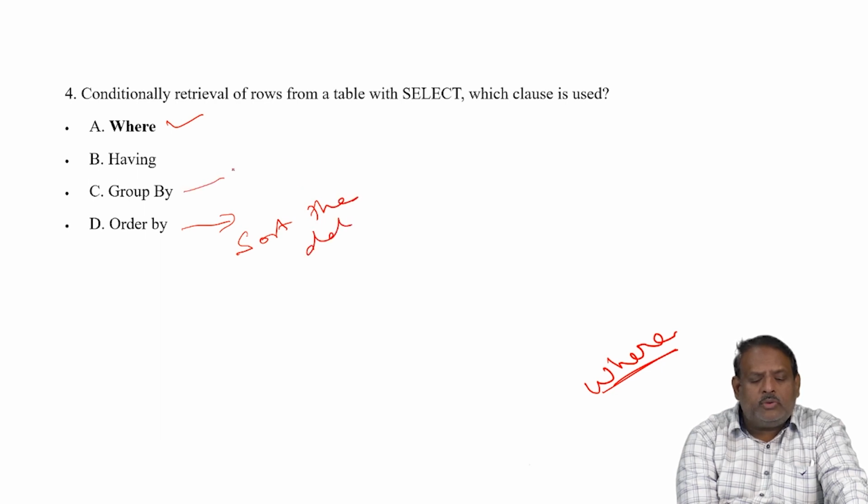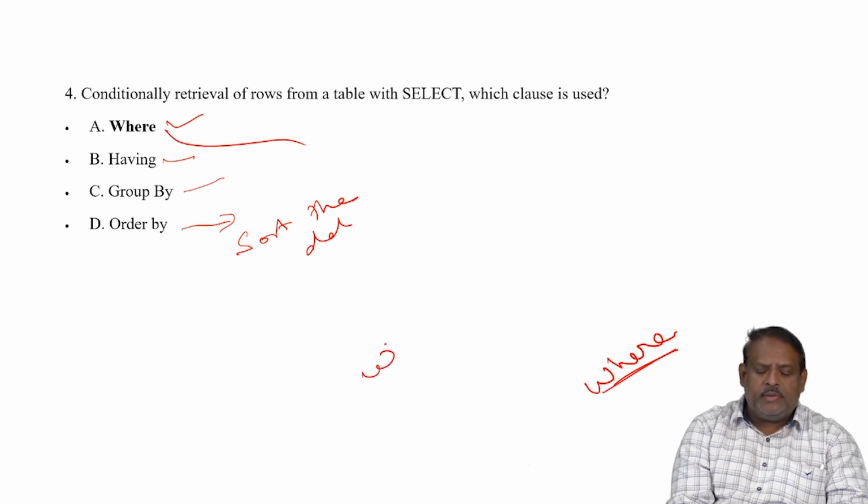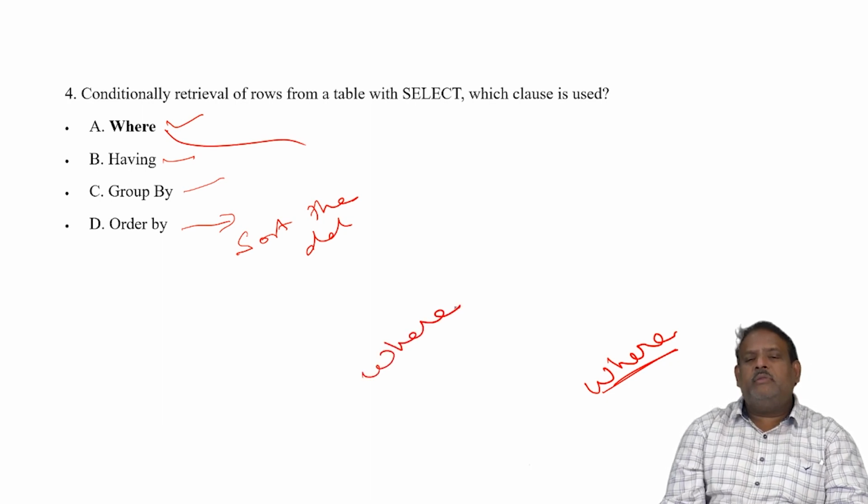Group by is used to group the data based on a particular condition. Having is to filter the groups. So the right answer could be here, where. So where is the right answer for conditional filtering of the data.